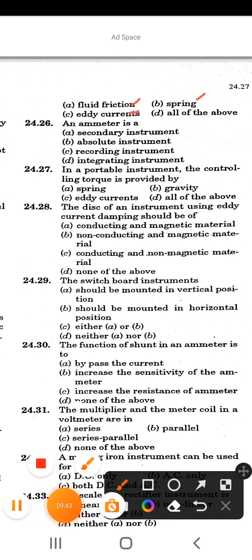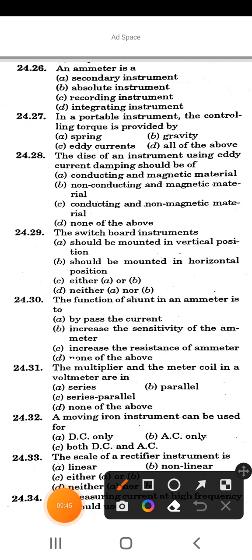Next question is, an ammeter is a. Options are secondary instrument, absolute instrument, recording instrument, and integrating instrument. So the correct answer of this question is option A. An ammeter is a secondary instrument.